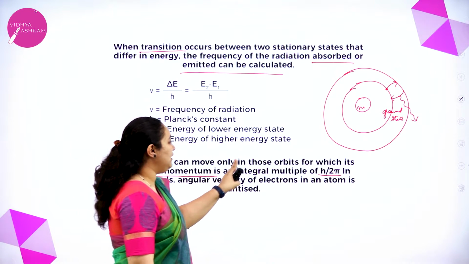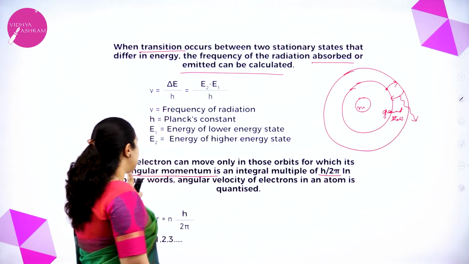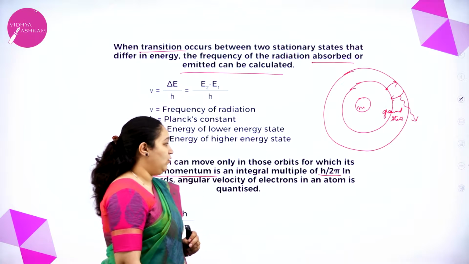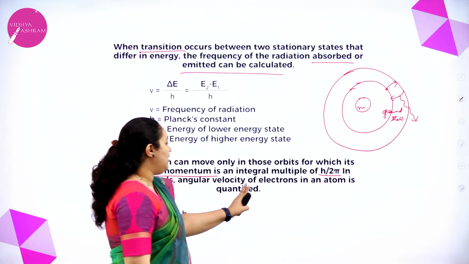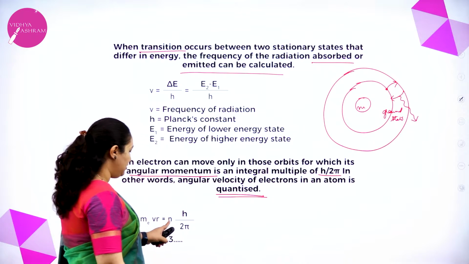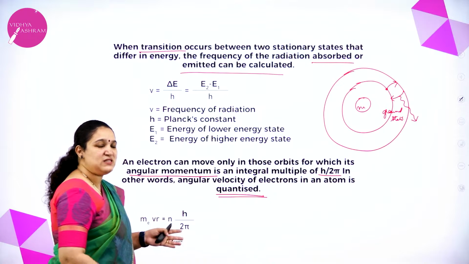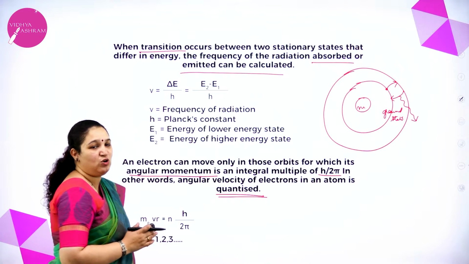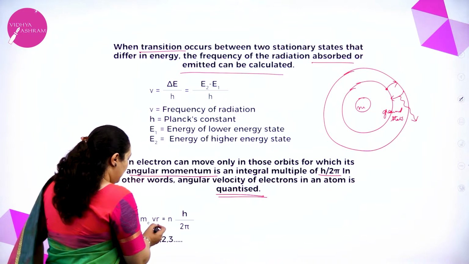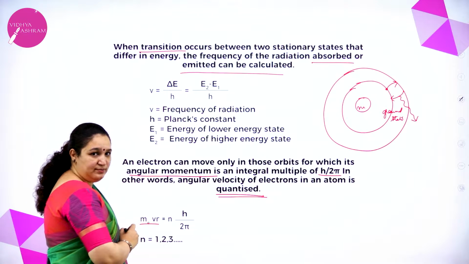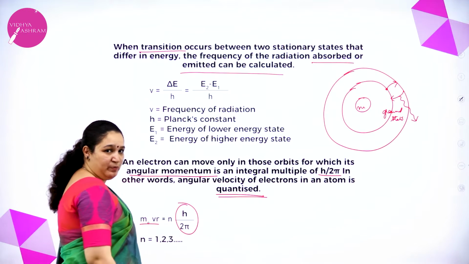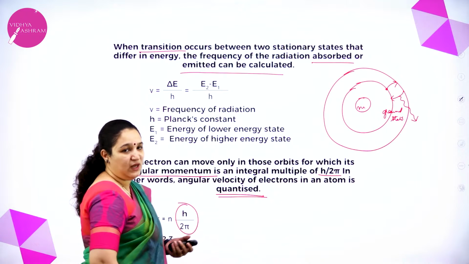The electron can move only in those orbits for which its angular momentum is an integral multiple of h by 2 pi. In other words, the angular momentum of an electron is quantized. That means this n should be 1, 2, 3. It cannot be some value in between. It should always be an integer. That's why we call it quantized. So the angular momentum of the electron should be equal to n times h by 2 pi, where n can be 1, 2, 3, etc.